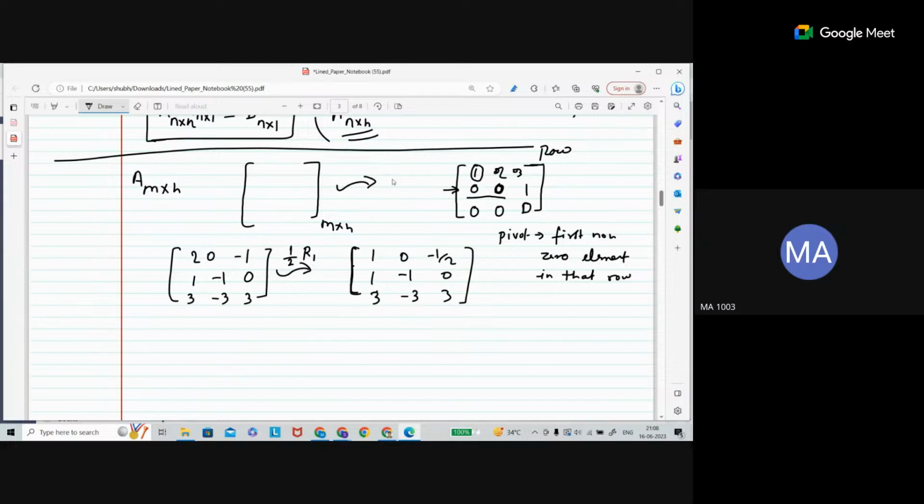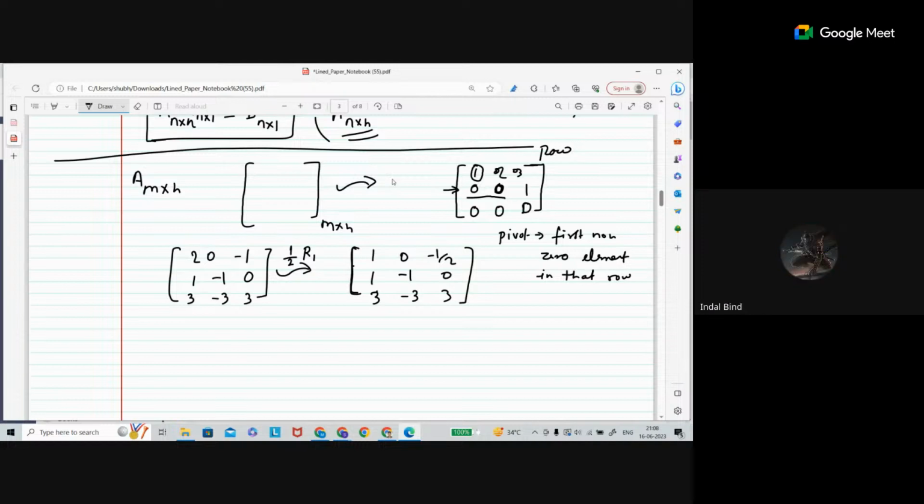It could be 2, 3, but in row echelon form it should be 1. In row echelon form and in reduced row echelon form, in both cases, it should be 1. Yes, sir. Okay. Because in echelon form we make it one.